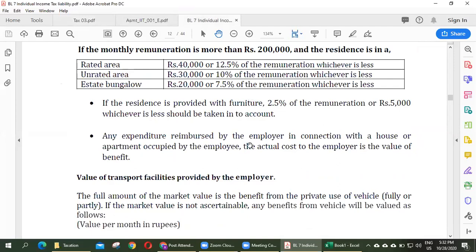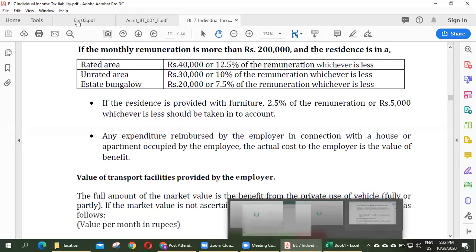Any expenditure reimbursed by the employer in connection with the house or apartment occupied by the employee, the actual cost to the employer is the value of the benefit. So this point is applicable. Here the actual cost is reimbursed by the employer.